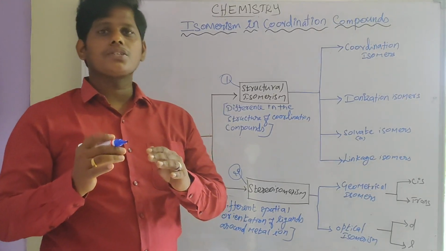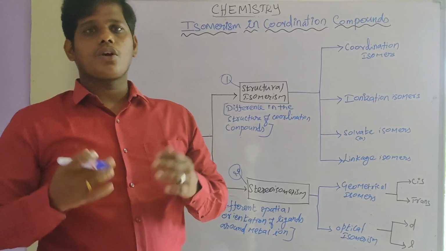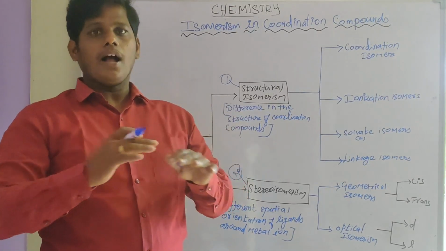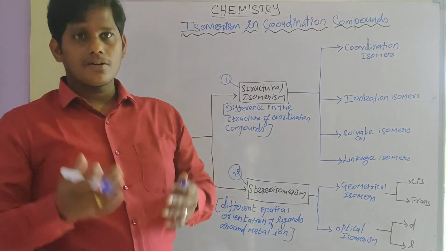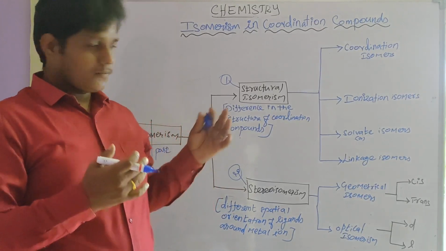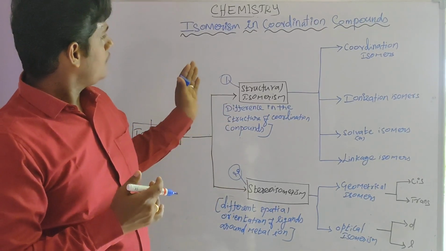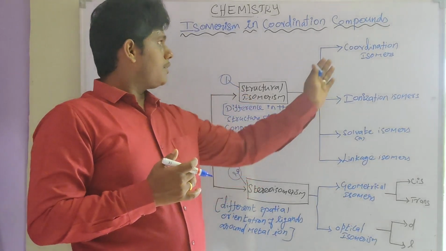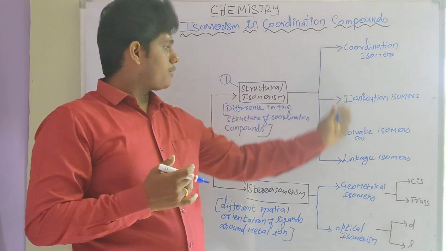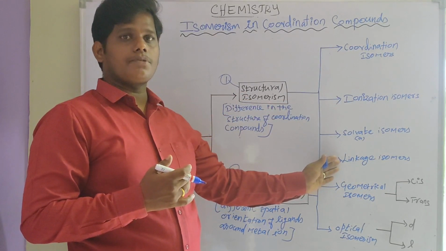That means a coordination complex or coordination compound has a different arrangement based on the ligands and the counter ions also. Further, this structural isomerism is divided into four types. Very important, the four types.